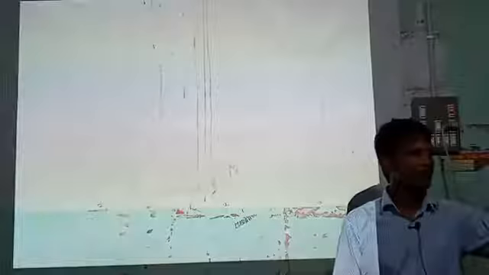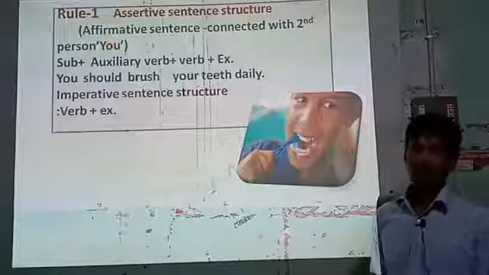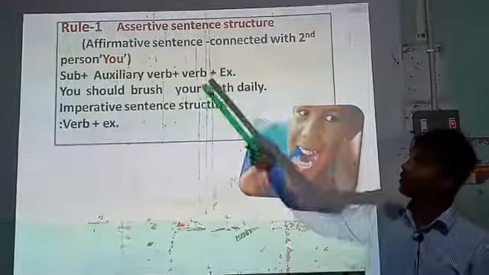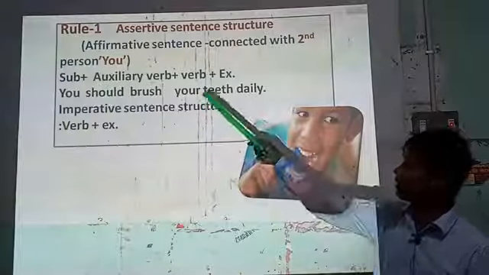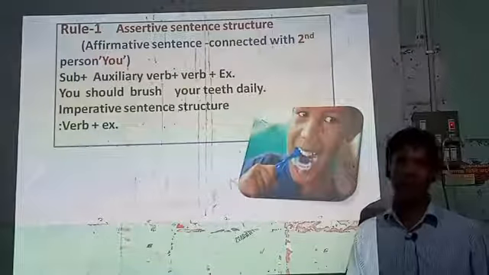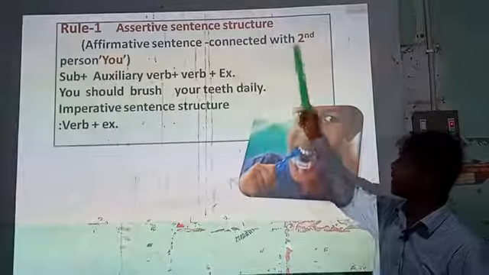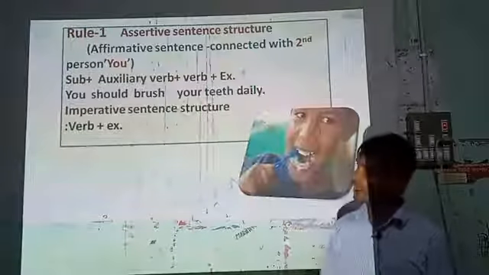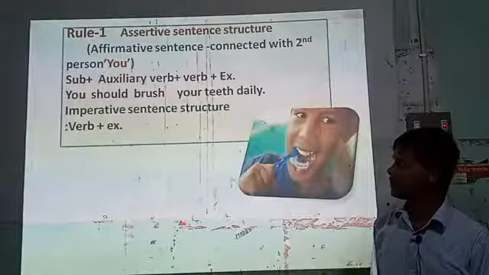So dear students, first of all, I will teach you rule 1: assertive sentence structure, affirmative sentence. If the assertive sentence is affirmative and connected with the second person you, how will you change it into imperative?